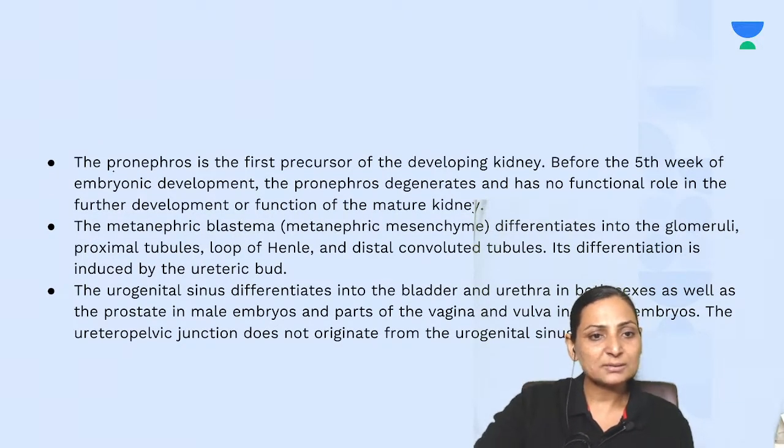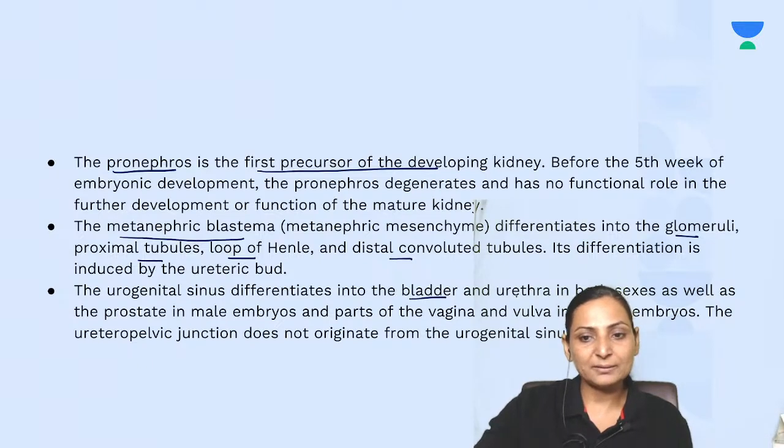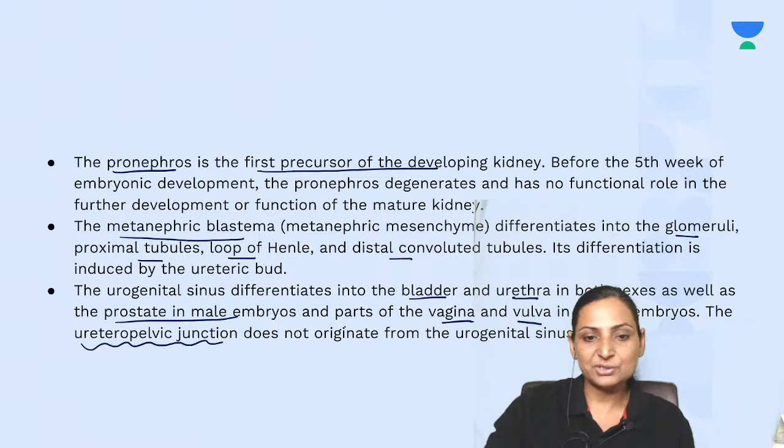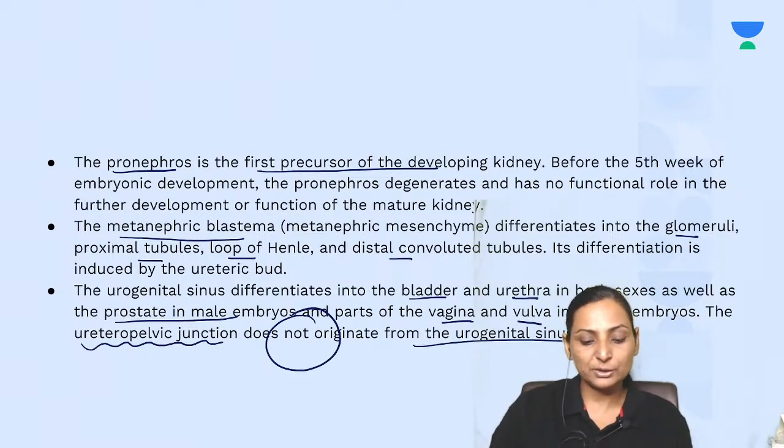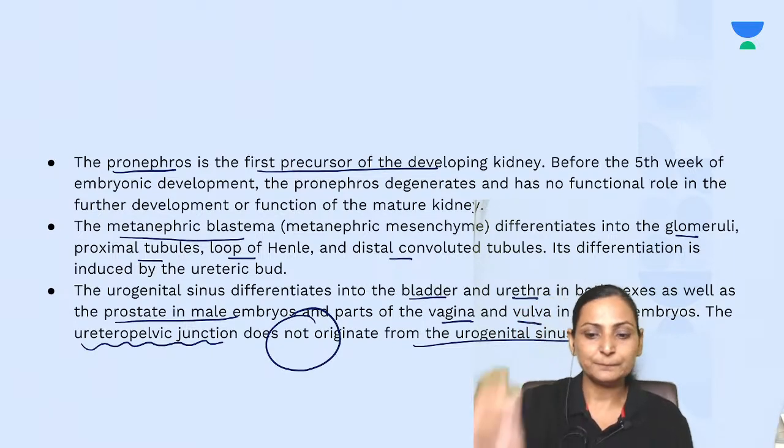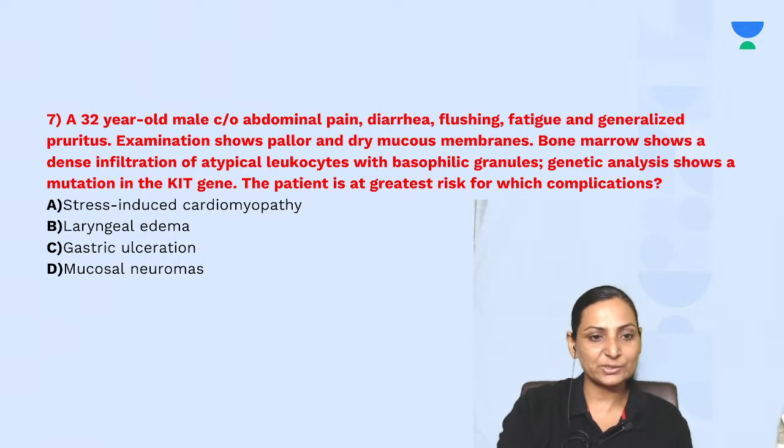The pronephros is the first precursor of the developing kidney. The metanephric blastema differentiates into glomeruli, proximal tubules, loop of Henle, distal tubules. The urogenital sinus differentiates into bladder and urethra in both the sexes, as well as prostate in the male and vagina in the female. And you must remember that the ureteropelvic junction does not originate from the urogenital sinus, right? So the question is a bit related to your embryology. So moving on with the next question.